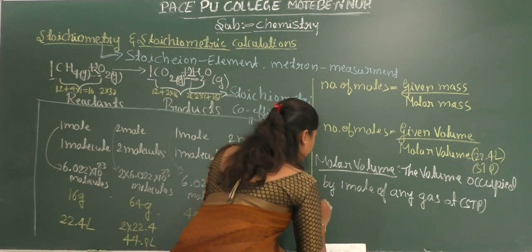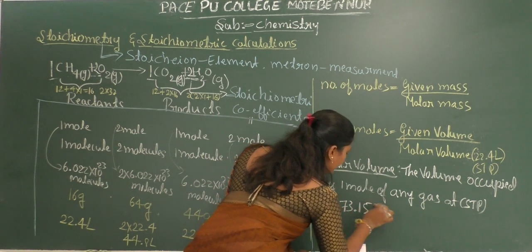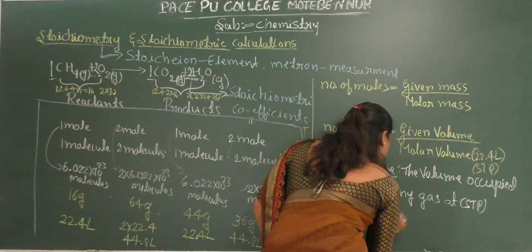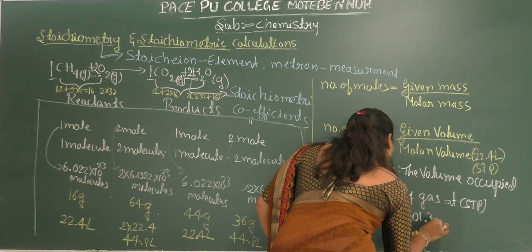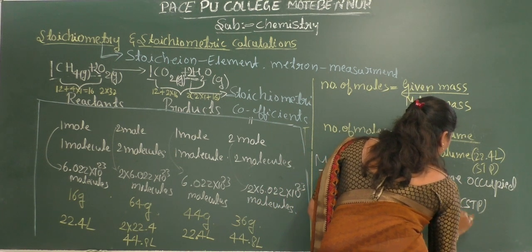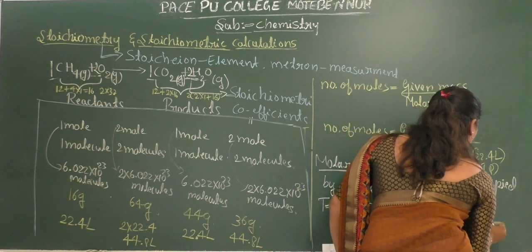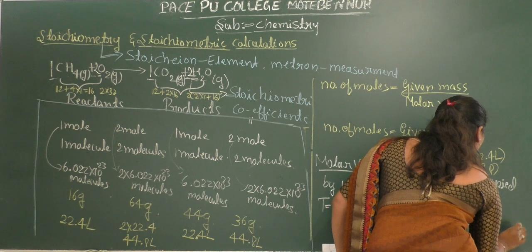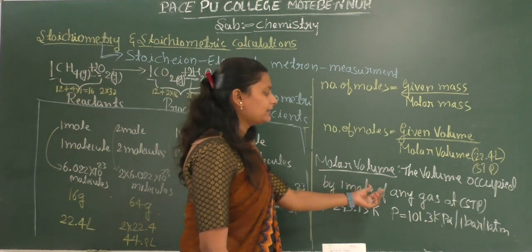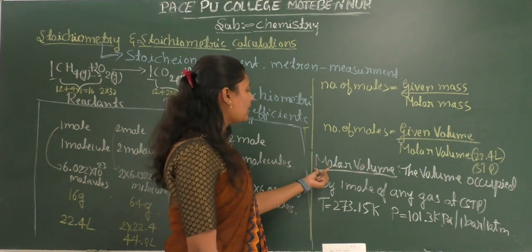Okay, so what is the standard temperature here? 273.15 Kelvin, this is the standard temperature. Then the standard pressure is 101.3 kilopascal or 1 bar, or 1 atmospheric pressure. So these are the standard pressures. Okay, so at standard temperature and pressure, the amount of volume acquired by 1 mole of any gas is called molar volume.